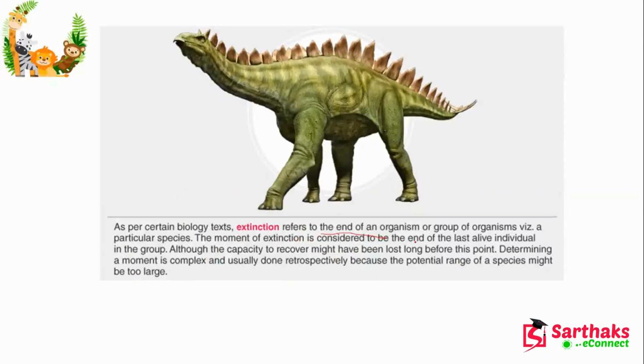That means this organism we previously had, but now we cannot see them nor their generations. This is the end of an organism or group of organisms. Particular species, their generations, everything has disappeared. So that is extinction.